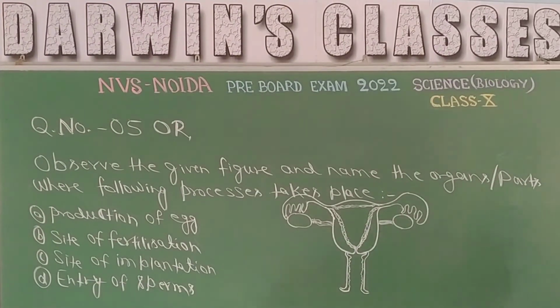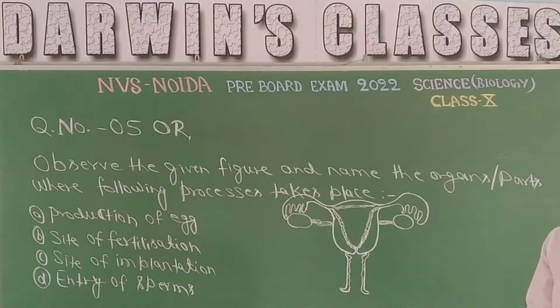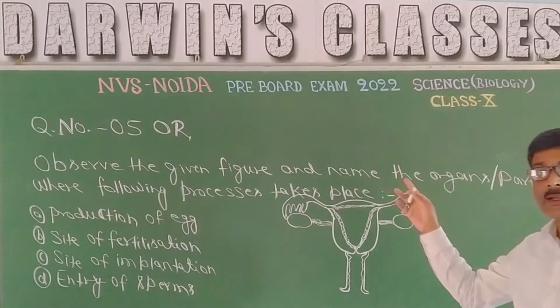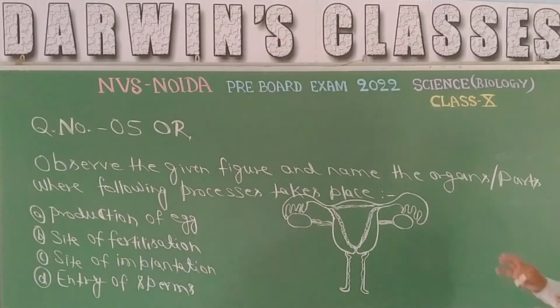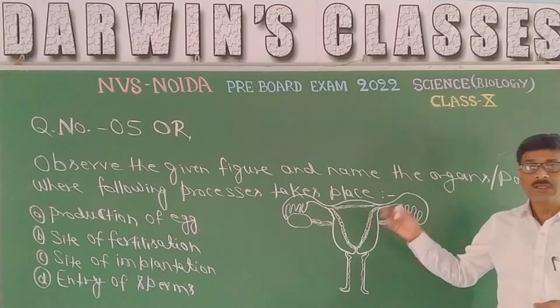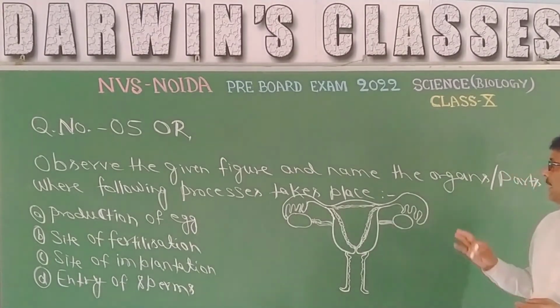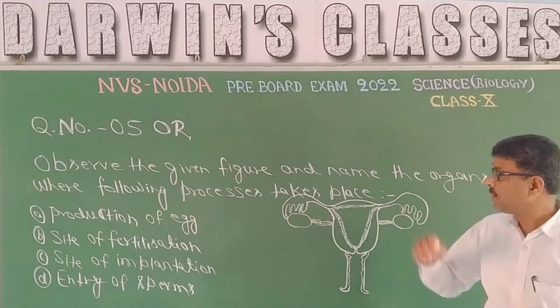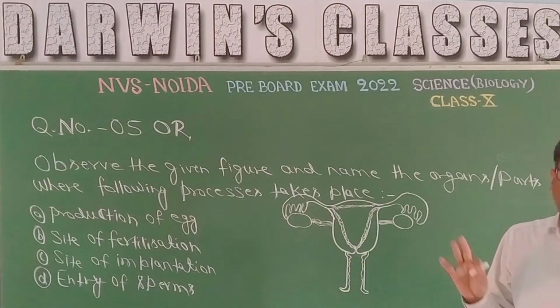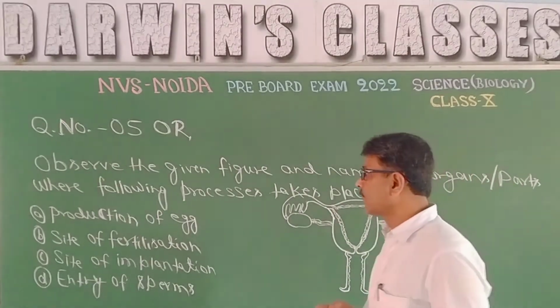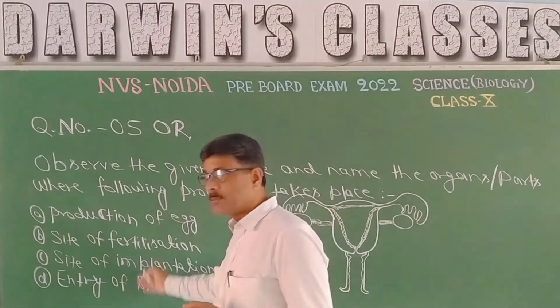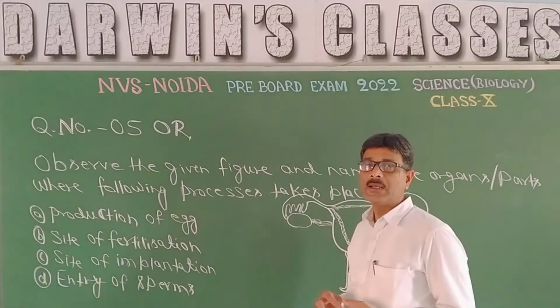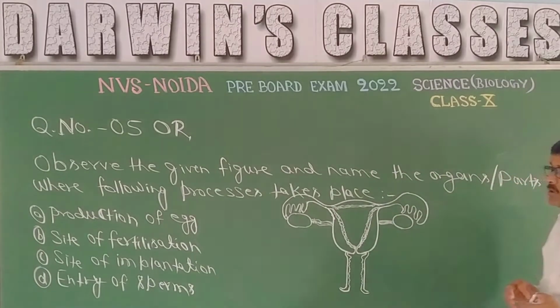This is question number 5, or in place of the fragmentation question, either that or this one can be solved. So here, observe the given figure and name the organs or parts where the following processes take place. In this diagram, you have to tell the name of the organ where each of these processes happens. The first one is production of egg.